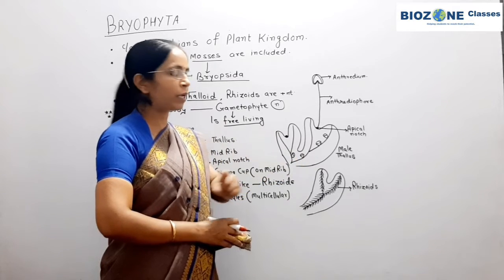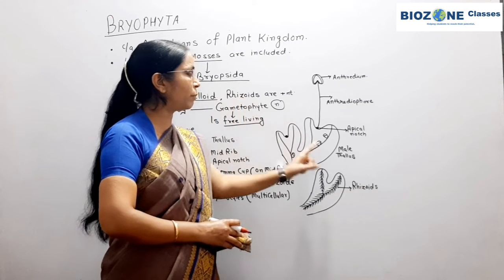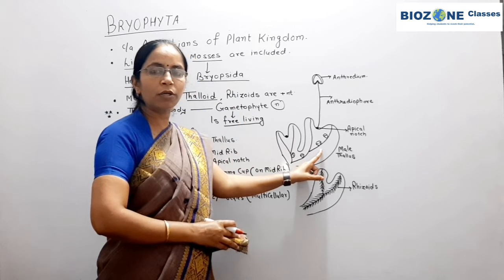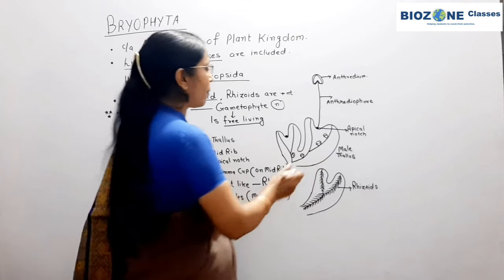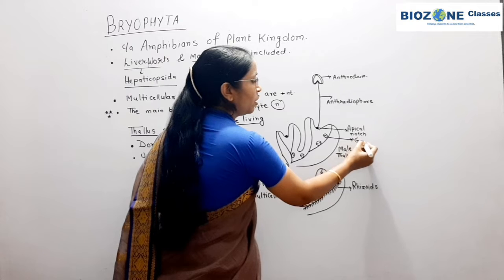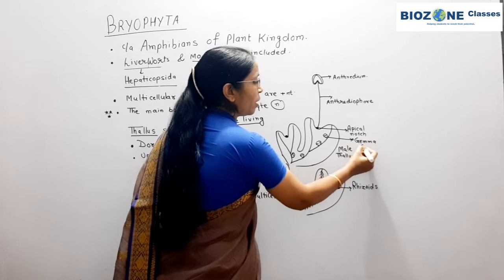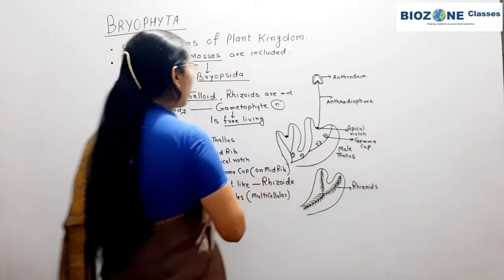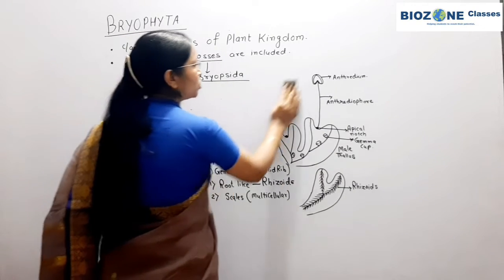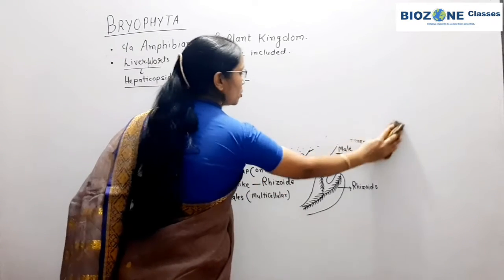In case of Marchantia or hepatic opsida, you remember vegetative organs or perennating organs are present, that is called as gemma cup. So gemma cup, you remember, these are the cup shaped structure, that was the gemma cup. So I think this part is quite simple and clear to all. And now we come towards the rhizoids.